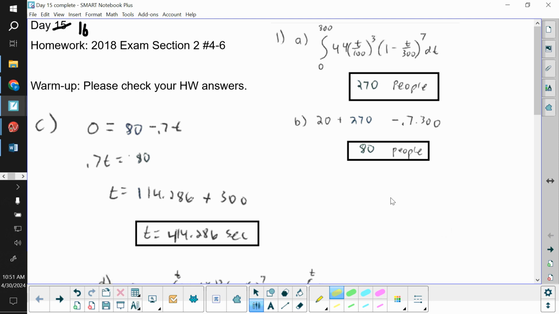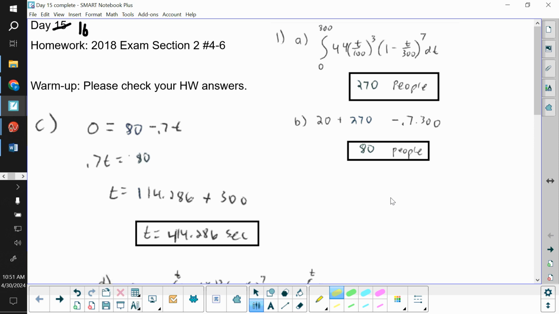All right, so this is going over the 2018 free response, numbers 1 through 3. Your homework for tonight is numbers 4 through 6 on that same free response. 4 through 6, remember, are no calculator questions. And after we're done going over the homework here, you will work on those homework questions for the rest of the period.